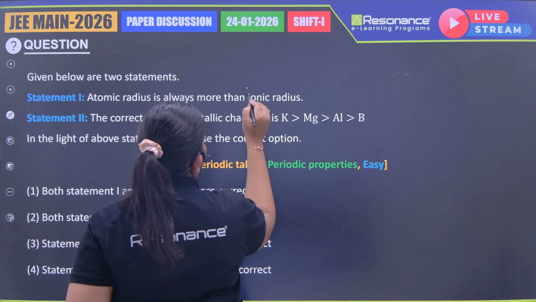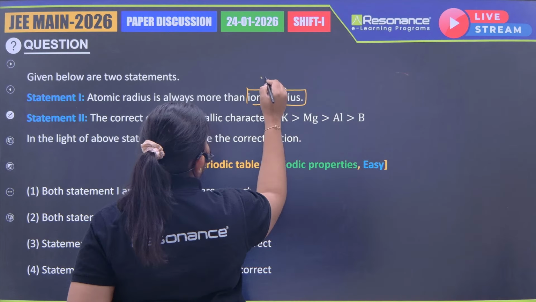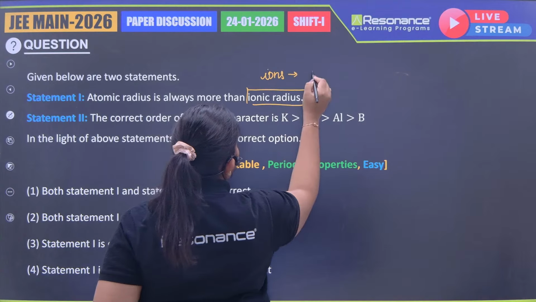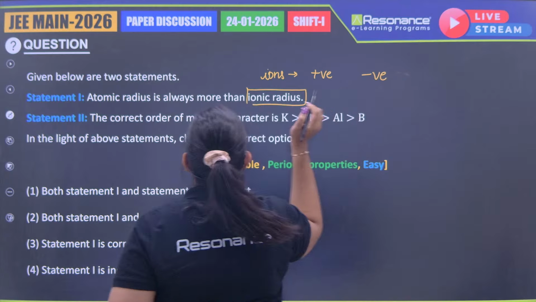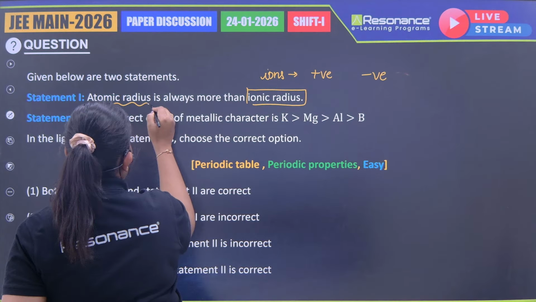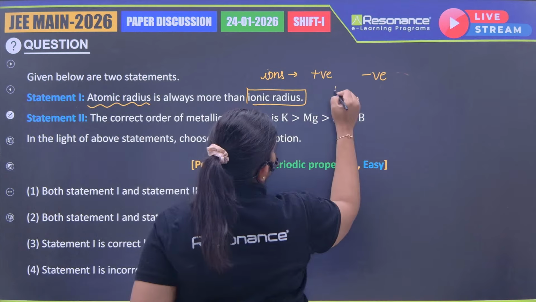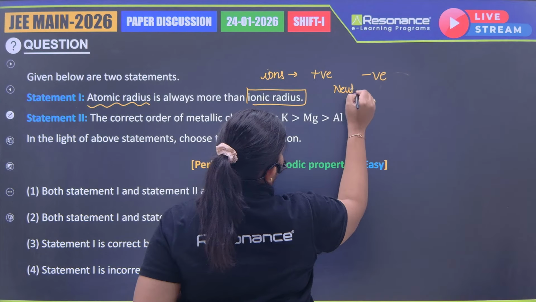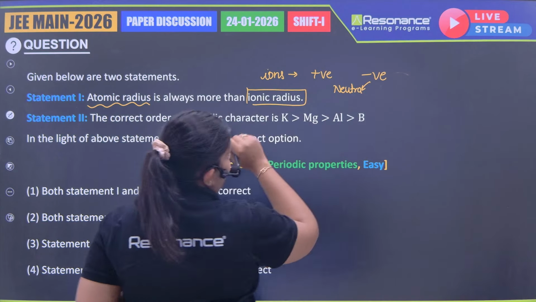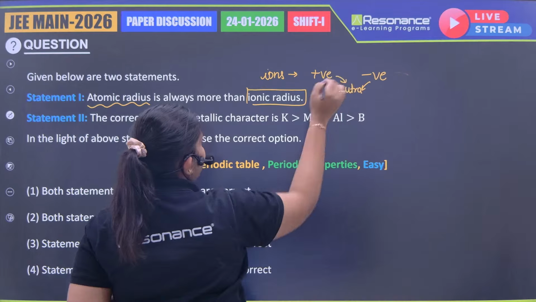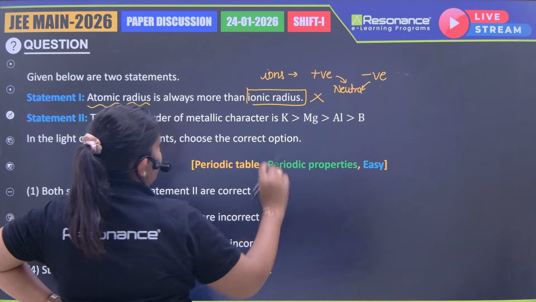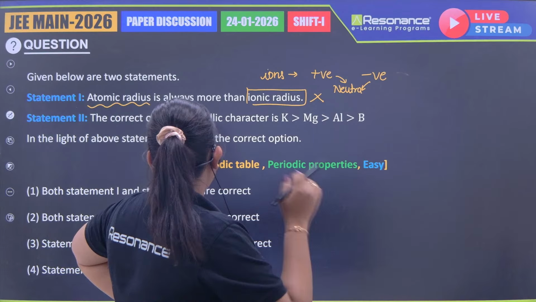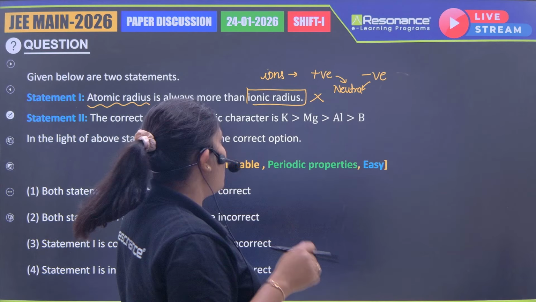When we talk about the ionic radius, there are 2 types of ions. What are the 2 types? We have the positive ions and the negative ions. And if I say atomic radius, that is my neutral species. So the neutral species is smaller than the anion and larger than the cation, right? So this statement I will say is wrong. Atomic radius is not always more than ionic radius.